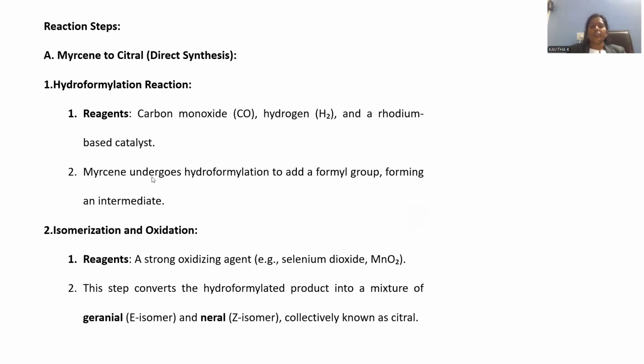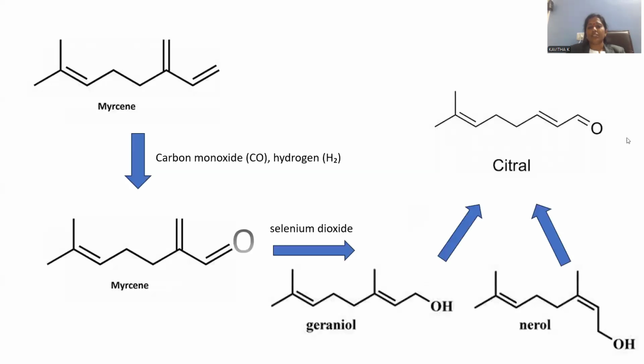In the presence of a rhodium-based catalyst, a transition metal catalyst will be applied in order to transform that hydrocarbon into an aldehydic functional group. Later on, hydroformylation is required, nothing but the introduction of an aldehyde only. That intermediate further goes for selenium dioxide or else manganese dioxide. This is a mild oxidizing agent, so that it is possible to manufacture this citral molecule.